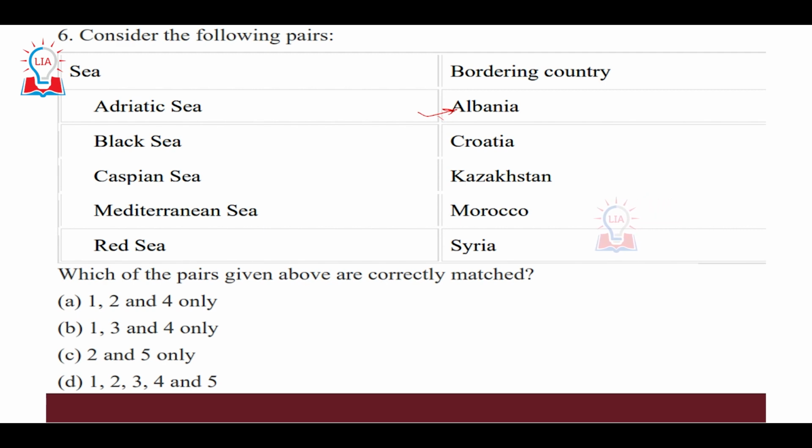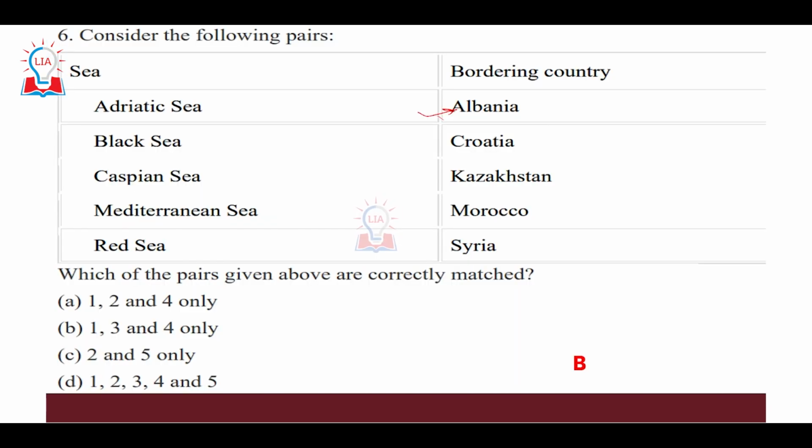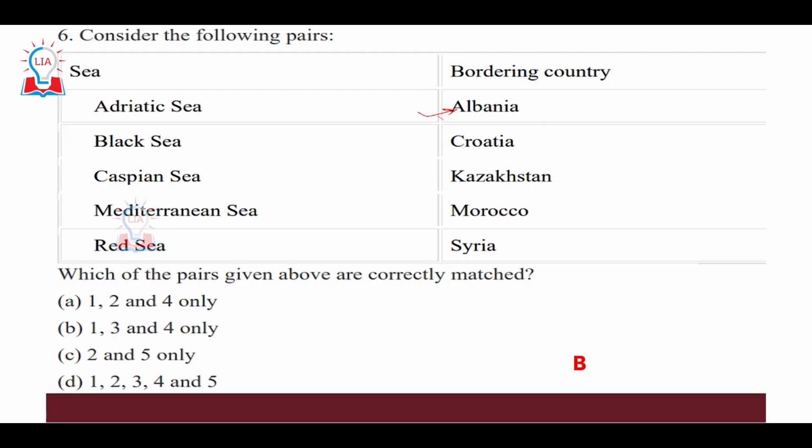So, Adriatic Sea: whether Albania borders the Adriatic Sea or not, let us take a look at the map here of the Mediterranean region. We can clearly see that the Adriatic Sea is situated by Italy and other regions of Europe. And if we take a look at Albania, we can clearly see that Albania has a border with the Adriatic Sea. So the first option is correct. Second is the Black Sea, whether Croatia borders the Black Sea or not. We can see in this diagram that the Black Sea is here and Croatia is somewhere here. That means Croatia does not have a border with the Black Sea. It has a border with the Adriatic Sea, like Albania. That means the second option given here is incorrect.